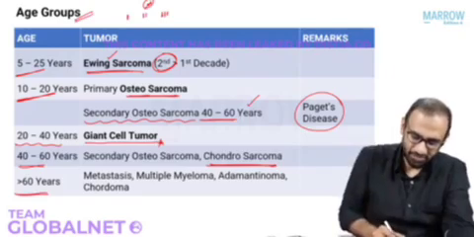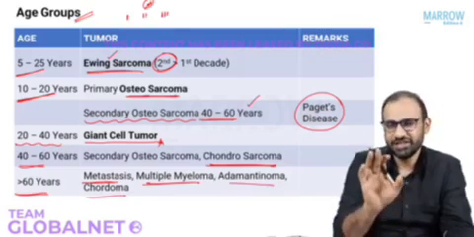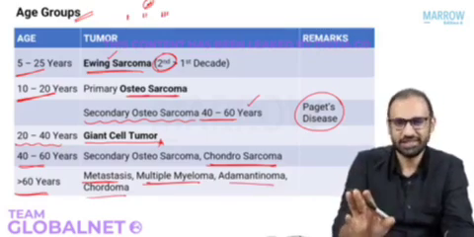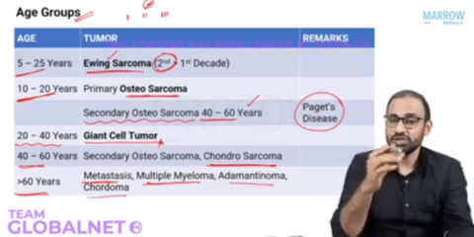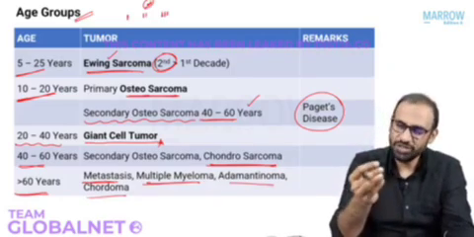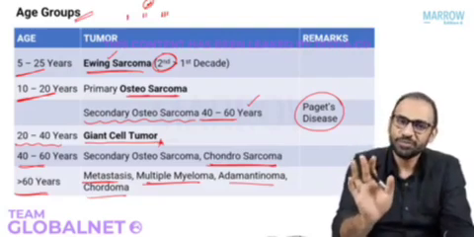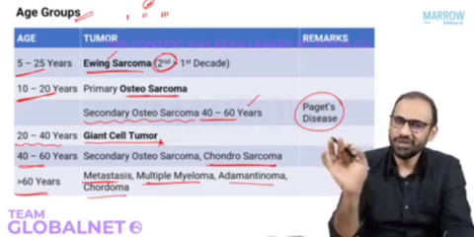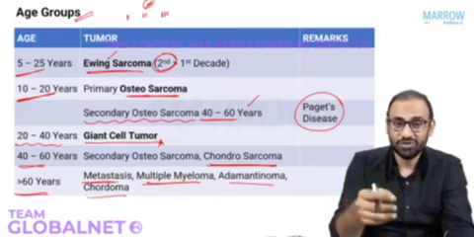These are, for example, metastasis, multiple myeloma, adamantinoma, chordoma, all dangerous and dirty tumors, mostly metastasis. Okay, is this table enough for you to basically pick the diagnosis based on the age? The exam questions will be like this. They will give you an age, they will give you a site, they will give you a bone. Based on that, you will be able to answer a lot of MCQs without even knowing the depths of information